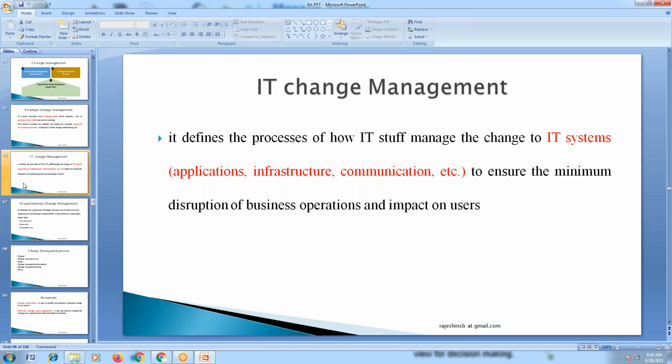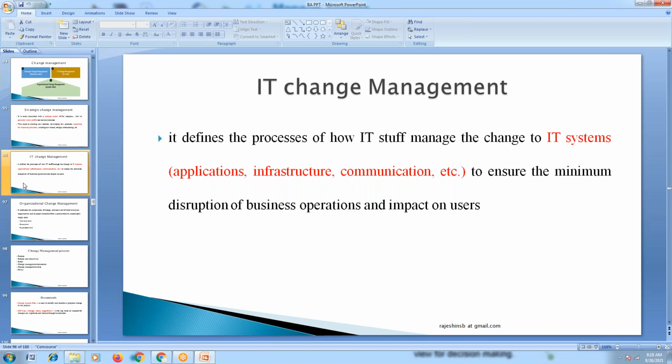All these things will be taken care of by the BA, because they are the ones providing solutions for this transformation. This is generally the responsibility of a business analyst from the organizational point of view, for whatever transformation we are doing relating to IT.